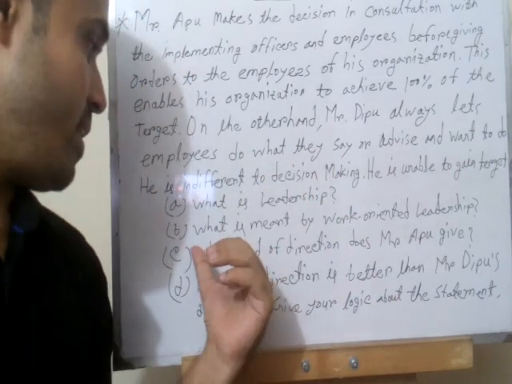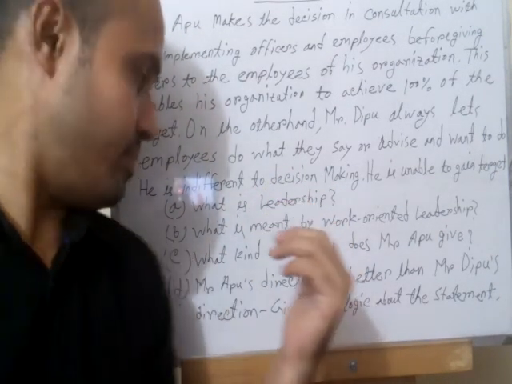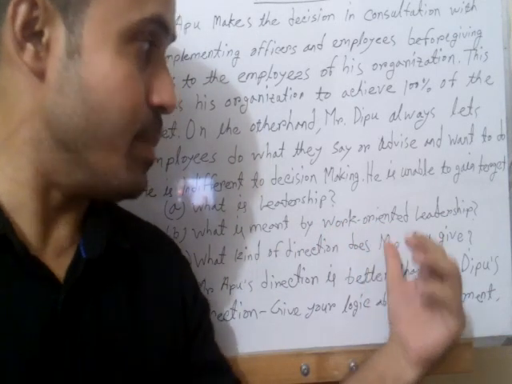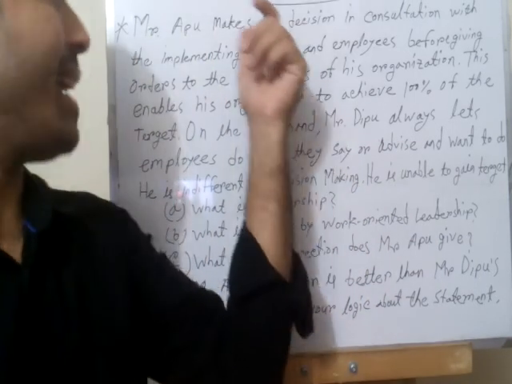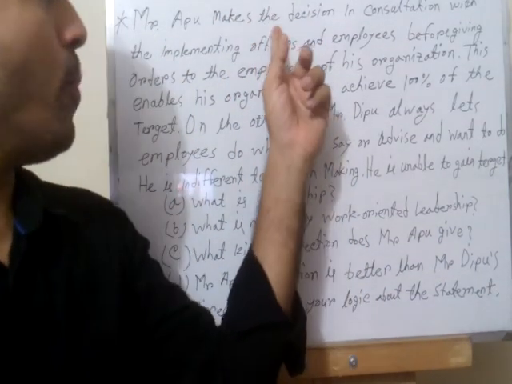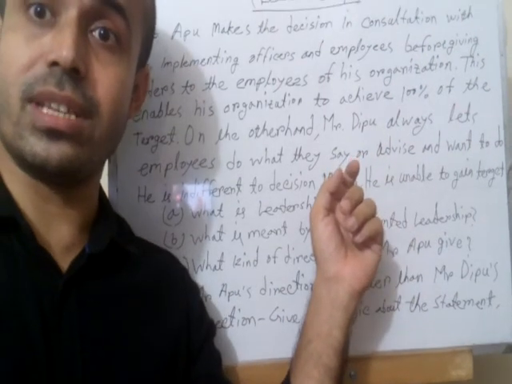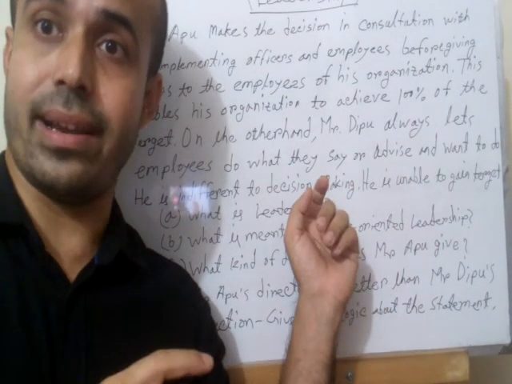Now coming to C. Here it is asked: what kind of direction does Mr. Oppo give? Oppo means, at the first you can see it, Oppo's direction is given in consultation with the workers. Oppo's direction is in consultation with the workers. Do you understand? Consultation with the workers.